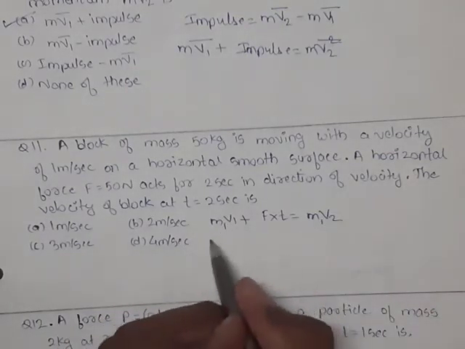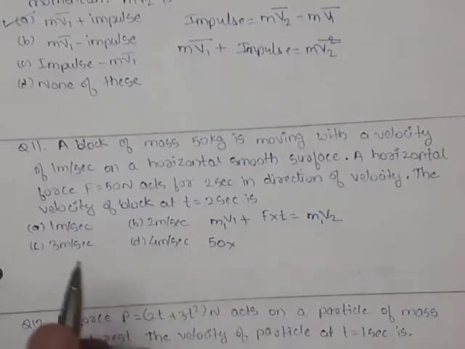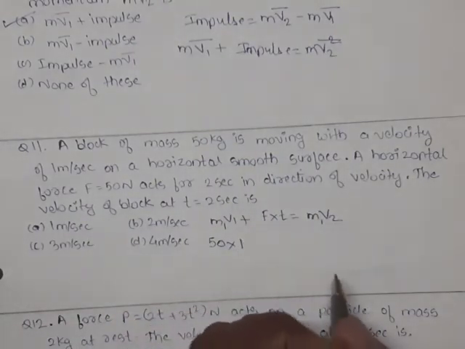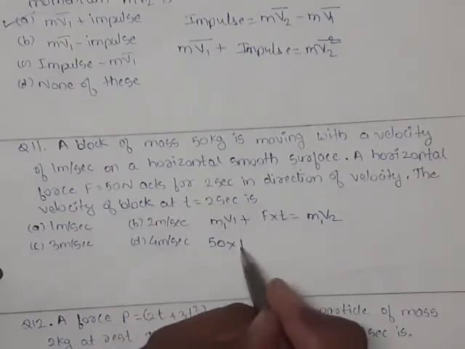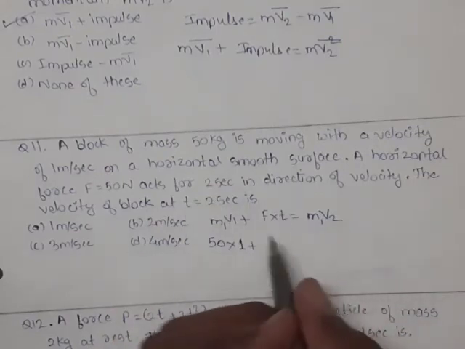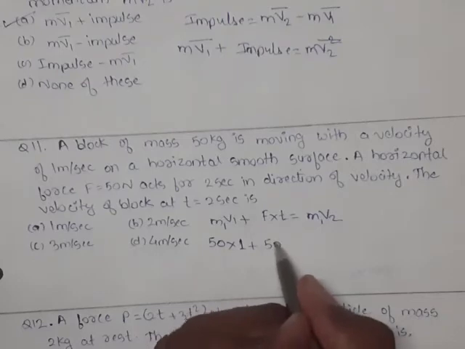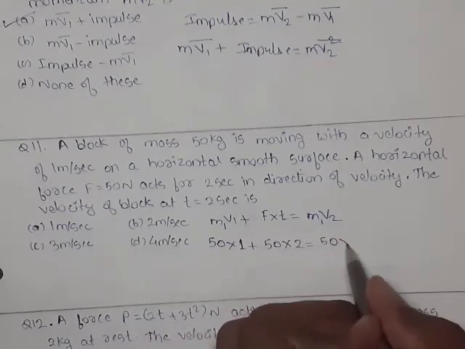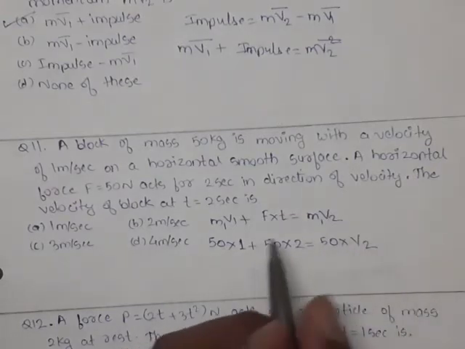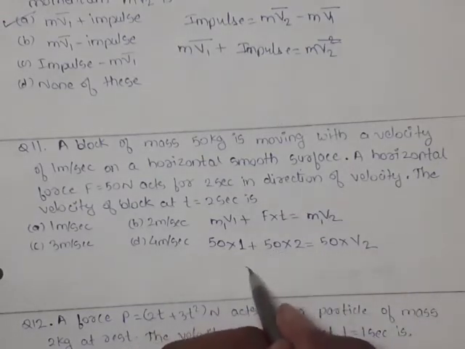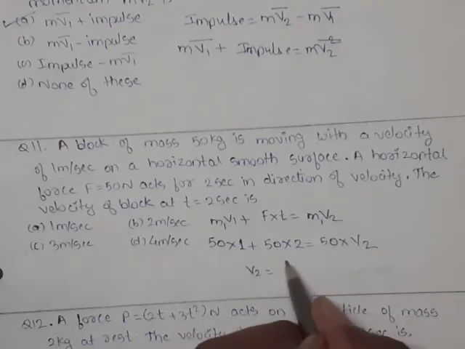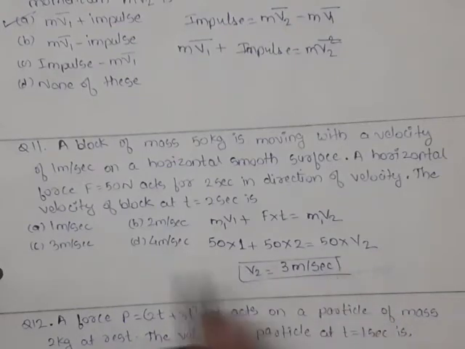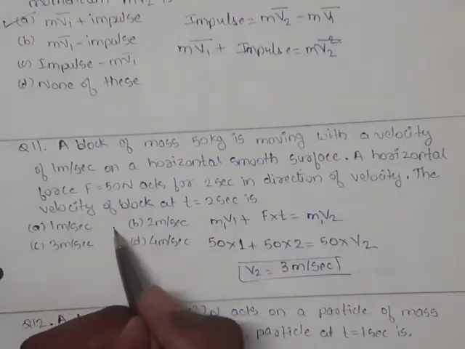We are putting all the values. So here initially mass is 50 kg, mass generally is remaining constant. It was moving with velocity 1 on a smooth horizontal plane. So v1 was 1. Then the force was applied 50 Newton for a short duration of 2 seconds. Then what is the final velocity? v2. So on simplifying this, we get value of v2 equals to 3 meter per second. So from this question 11, option B is correct.